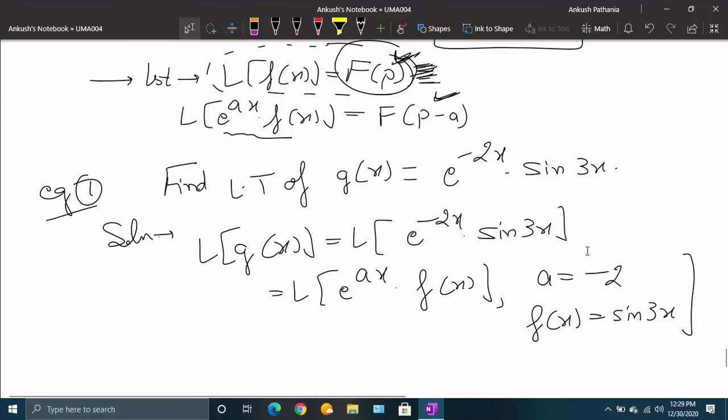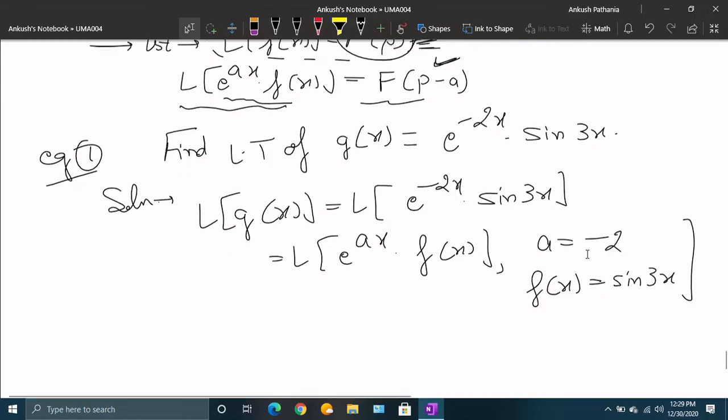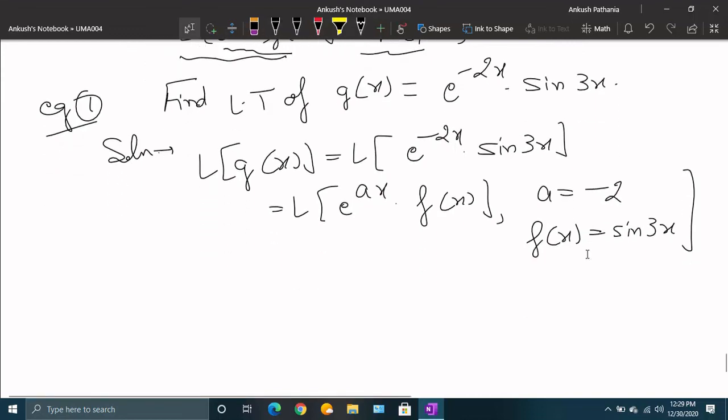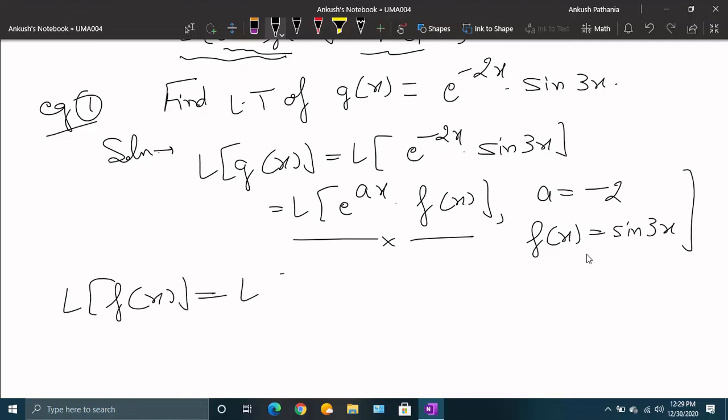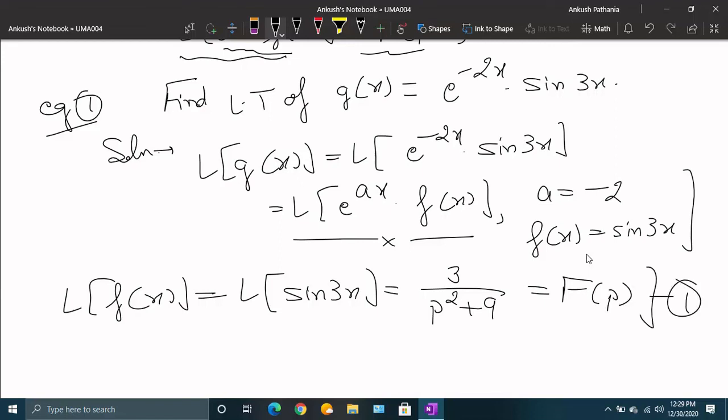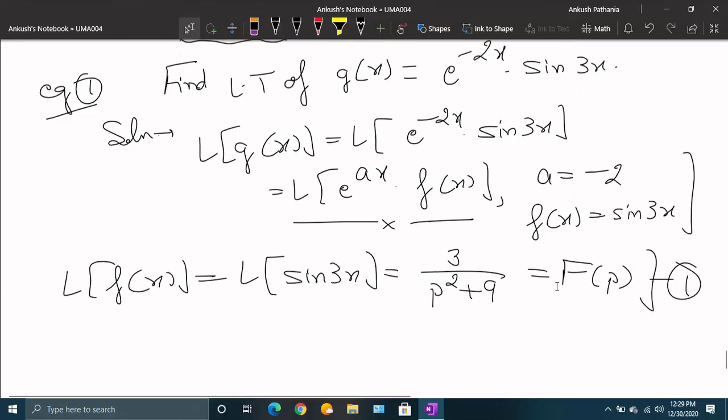Here it is, Laplace of e^(ax) f(x) is equal to F(p minus a). So here we have to find the Laplace of f(x), that is F(p). The Laplace of f(x), that is here sine 3x, by using the formula is 3 upon p square plus 9. And this is your F(p), Laplace of f(x). That is what we need.